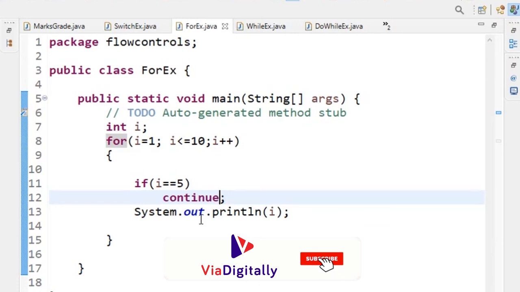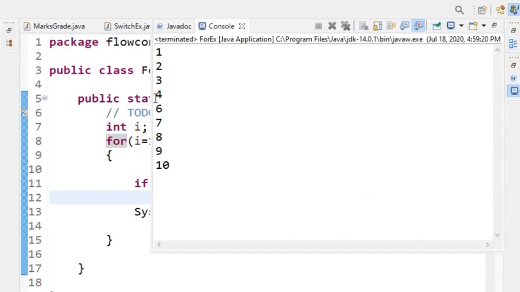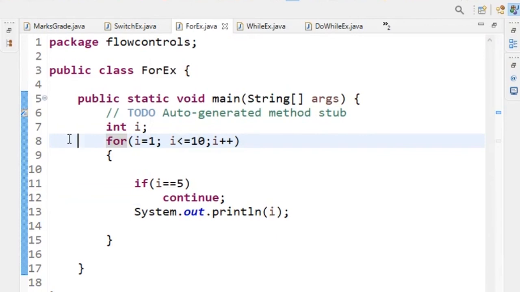So the output is 1, 2, 3, 4, 6, 7, 8, 9, 10. Let us run the program and check. Here 5 is not there. Continue means we are skipping that particular iteration only. Break means we are completely out of the loop. This is the use of break and continue.